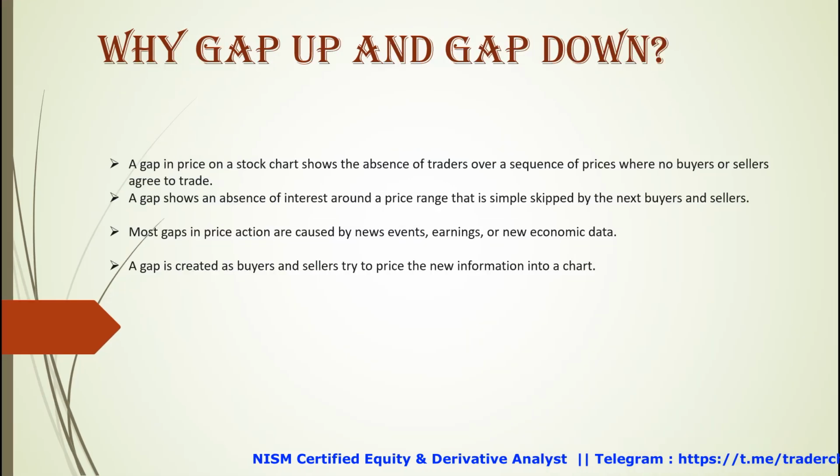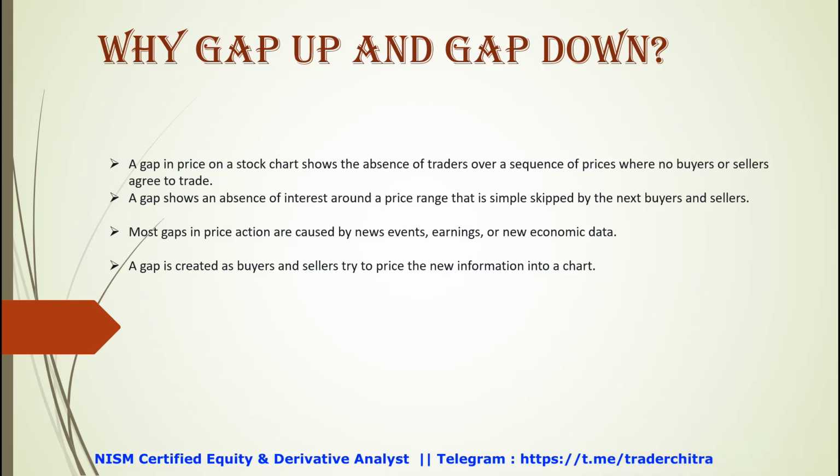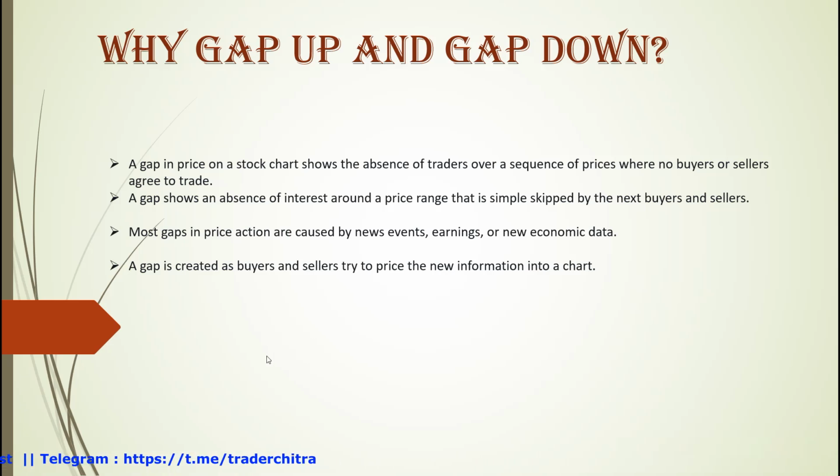So why gap up and gap down? A gap in the price on a stock chart shows the absence of traders, where there are no buyers or sellers at that particular level who are agreeing to trade that stock. A gap shows an absence of interest around a price range that is simply skipped. They will be skipping that price range, where they will not do any buying or selling.